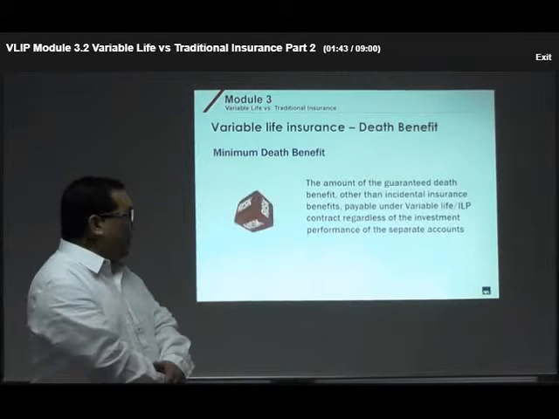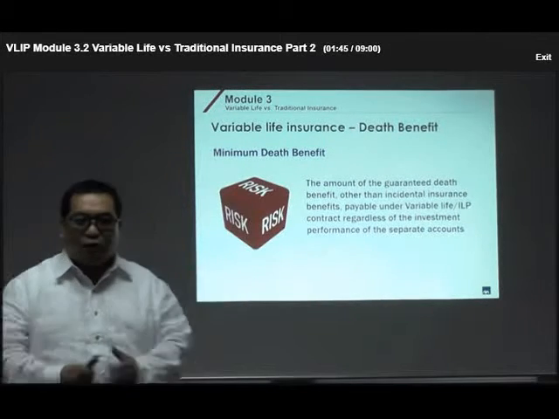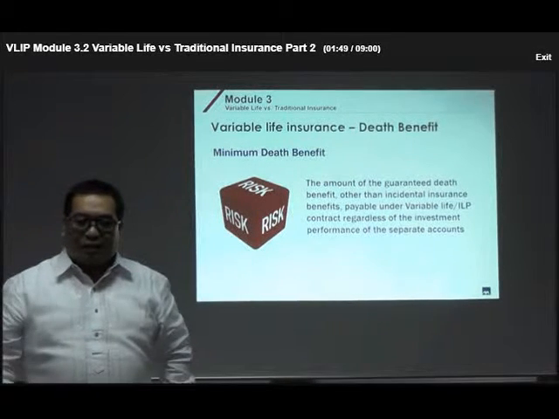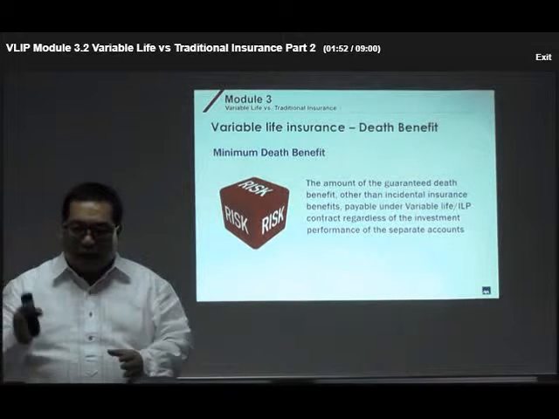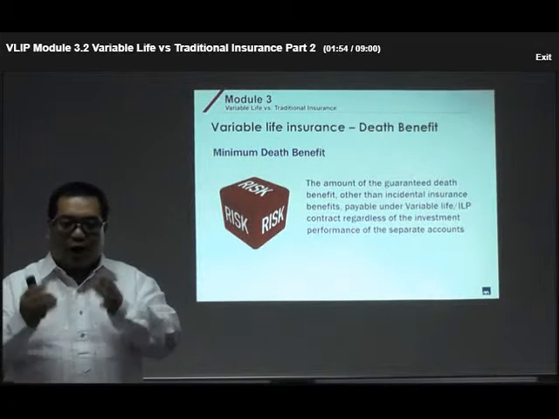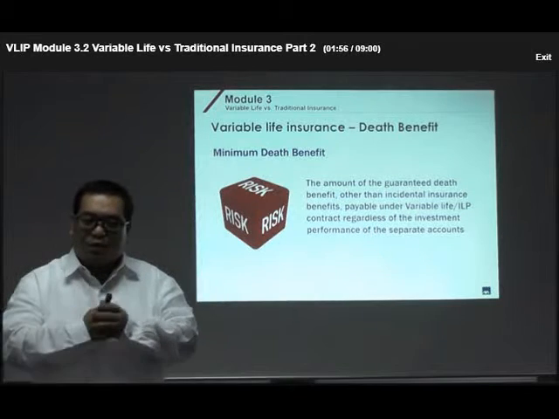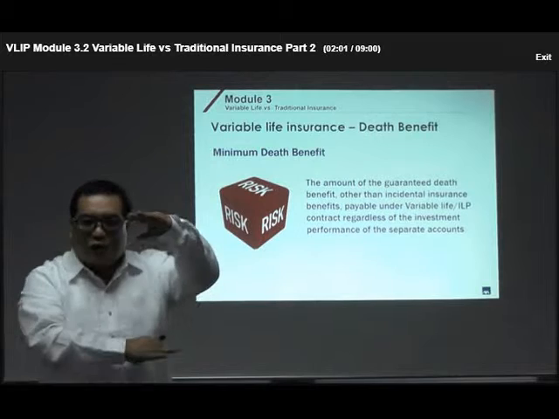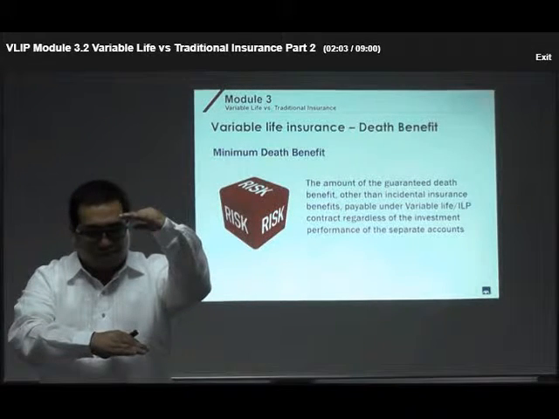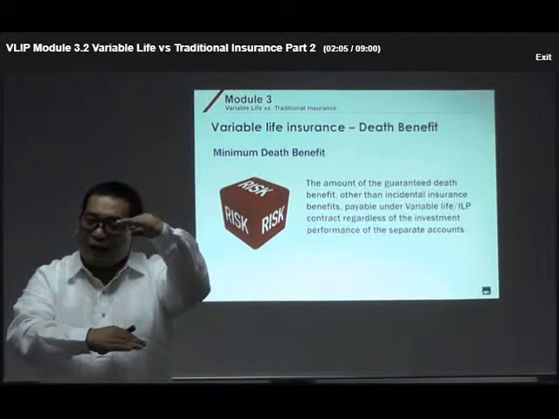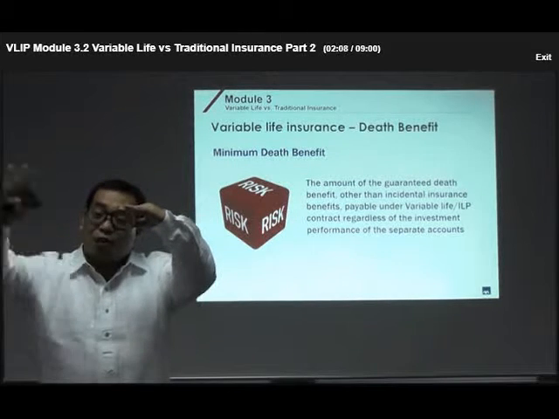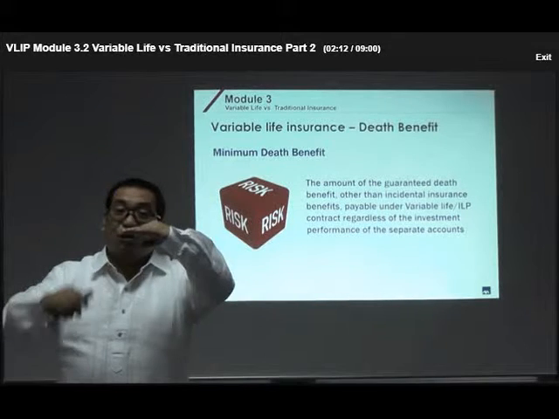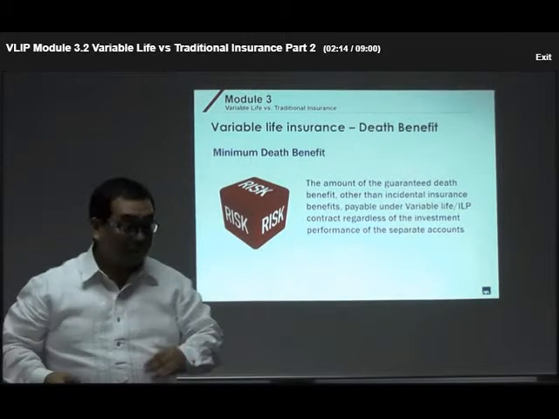Now, what is the minimum death benefit? It is the amount of the guaranteed death benefit other than the incidental insurance benefits payable under the VLI or variable life contract, regardless of the investment performance of the separate account. So even if the investment goes down, there is a minimum death benefit. No matter what happens to the investment, if something happens to the client, his beneficiaries are assured of receiving at least this amount.